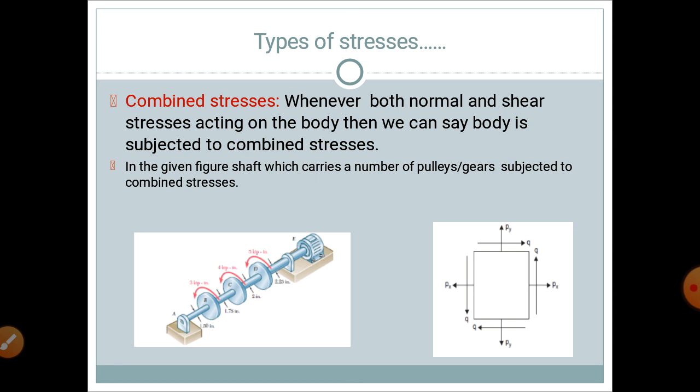There is one more type of stress, and that stress is called the bearing stress. This bearing stress is exerted on a material or on a part which is connected by a rivet or a bolt. This rivet or bolt exerts additional stresses on the plate, which are called bearing stresses.